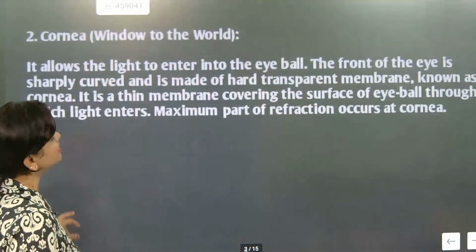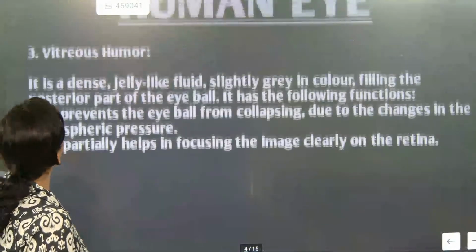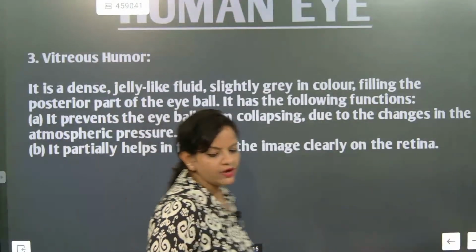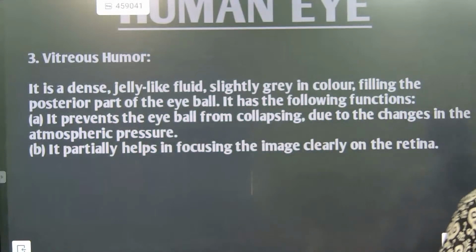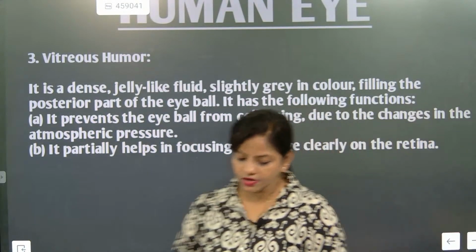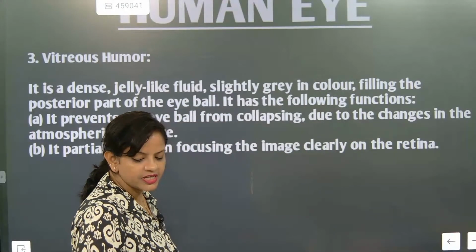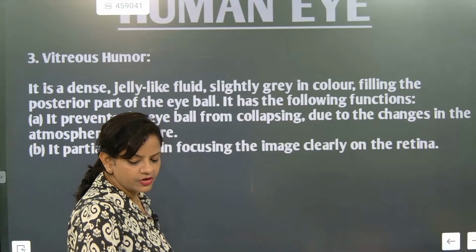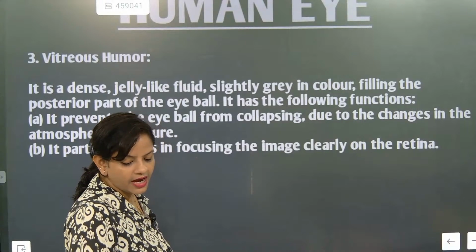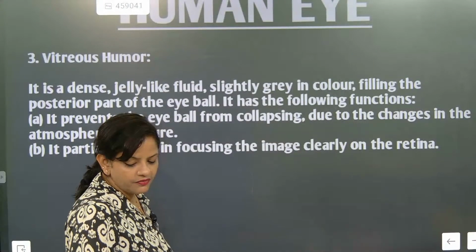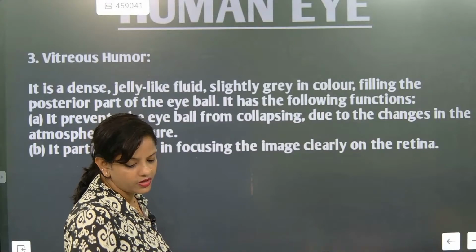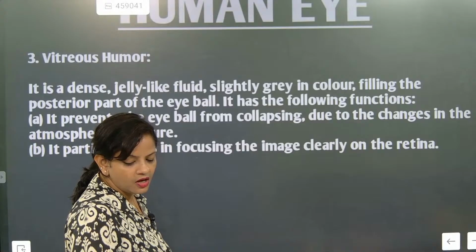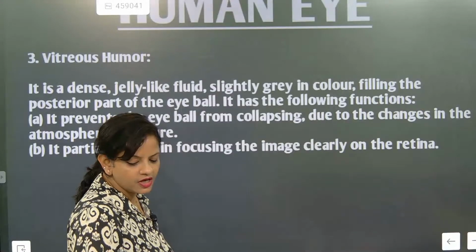So now we need to understand vitreous humor. I already told you there are two types of fluid. One is called aqueous humor. The other part is called vitreous humor. So the first part is aqueous humor, the second part is vitreous humor. What is the speciality of aqueous humor? What is the speciality of vitreous humor?